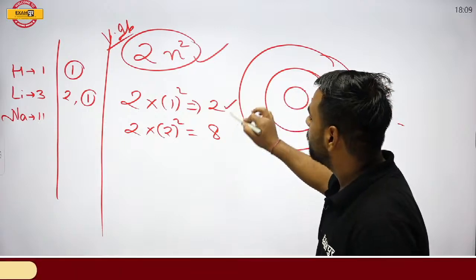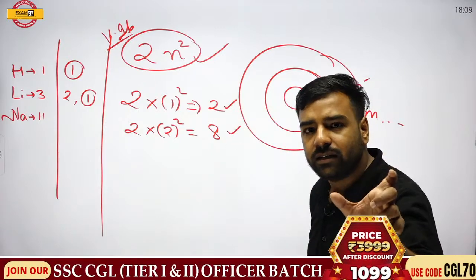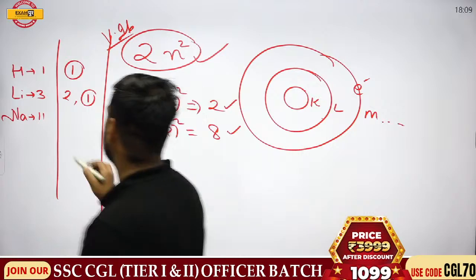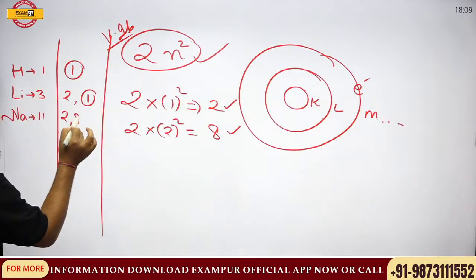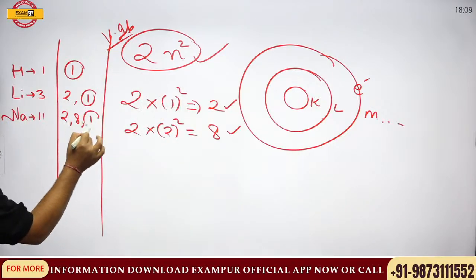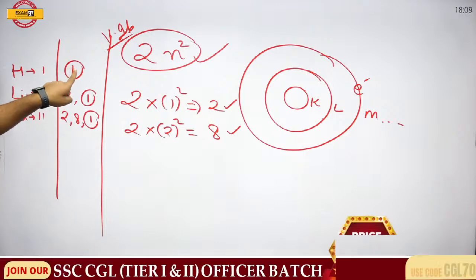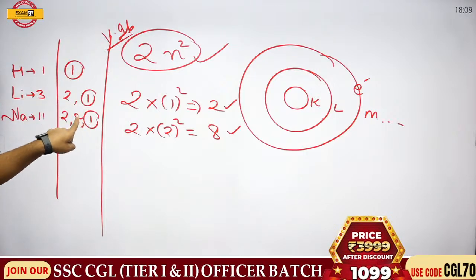So, how am I going to write its configuration? Innermost shell, 2, then 8. How many? 10. How much is left? 1. So, just have a look. 2 plus 8, 10 and 1, 11. Now, try to have a look. Outermost shell is having the same number of electrons, right?